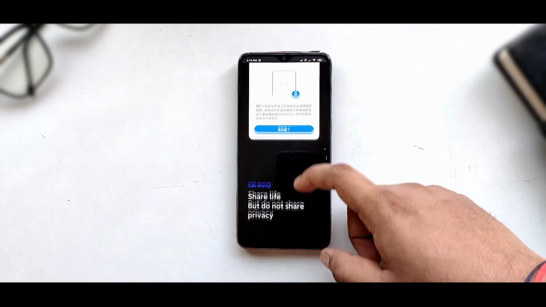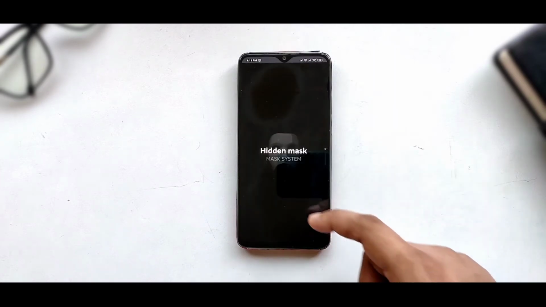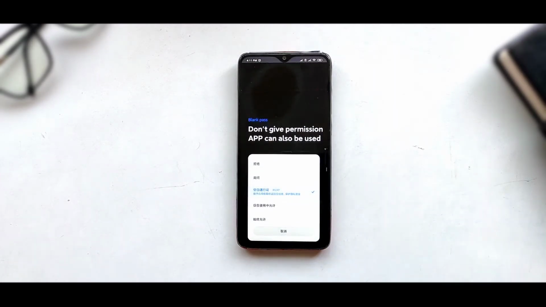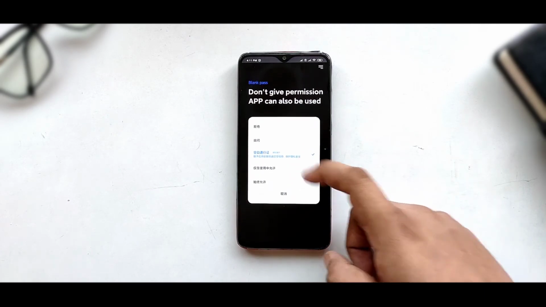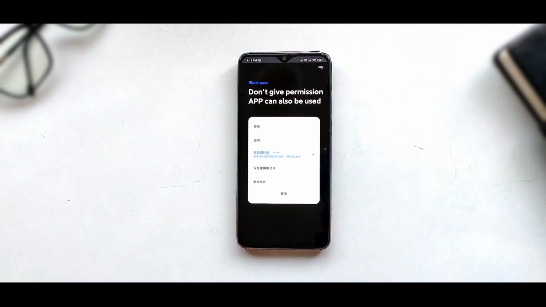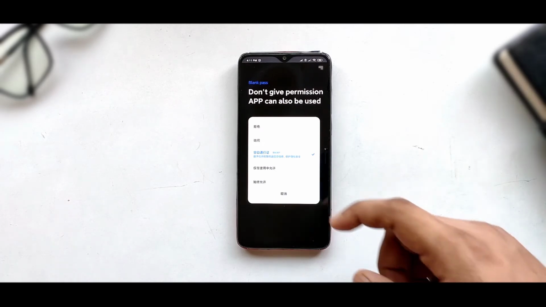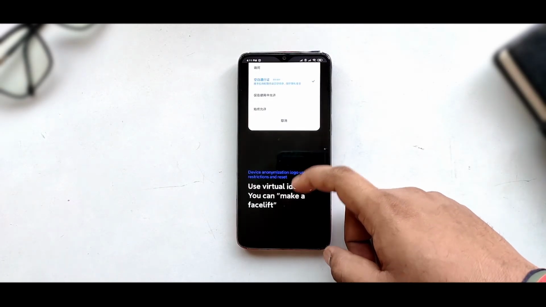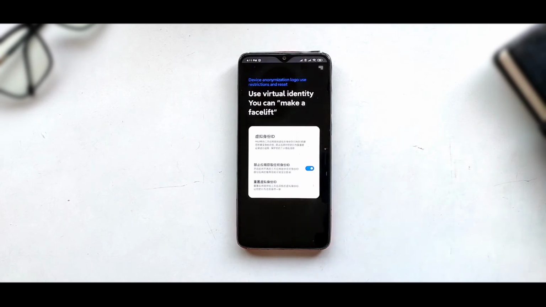Talking about the next feature, that is the hidden mask, which you will find here. That is, you can use any app without permission. Without providing any permission, you can use and see it. Later, if you liked it, you can give the permissions. As in Google Play, first you try and then install if you wish. Similarly in MIUI 12, you can do it. It is a good feature which is modified very well.